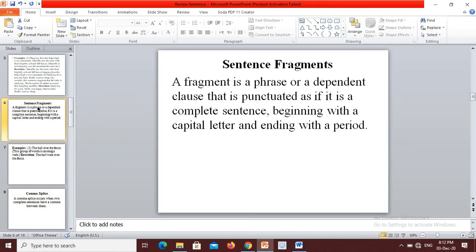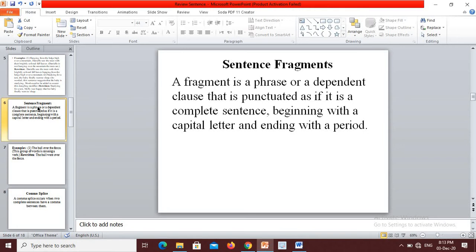Now we have to look at sentence fragments. A fragment is a phrase or a dependent clause that is punctuated as if it is a complete sentence, beginning with a capital letter and ending with a period. Dear students, a complete sentence must have a subject and a verb and express a complete thought. A fragment is missing one or both of these.